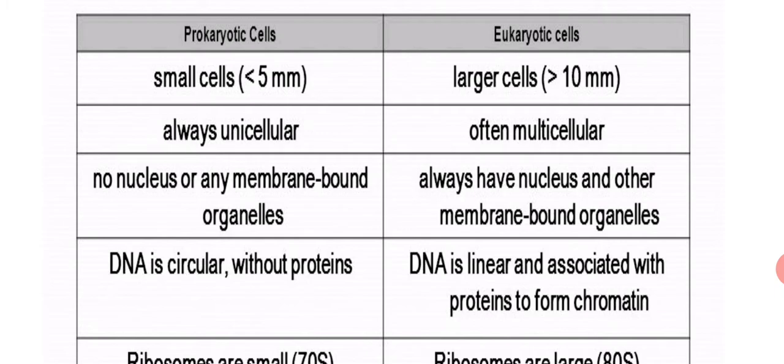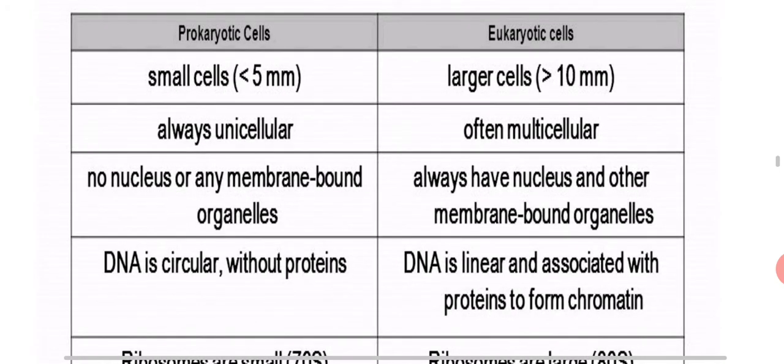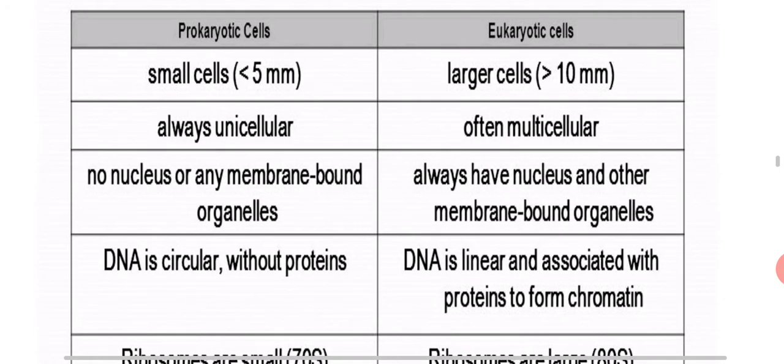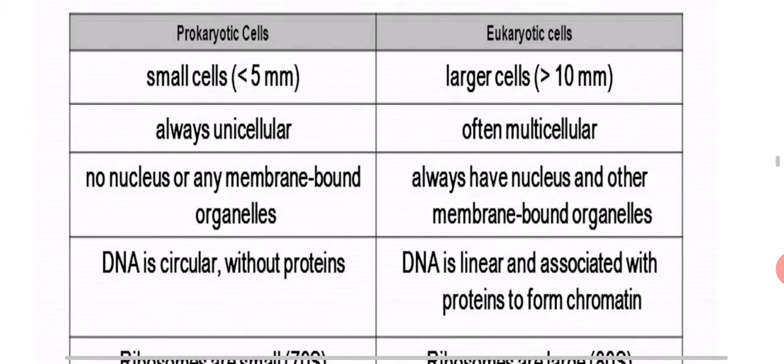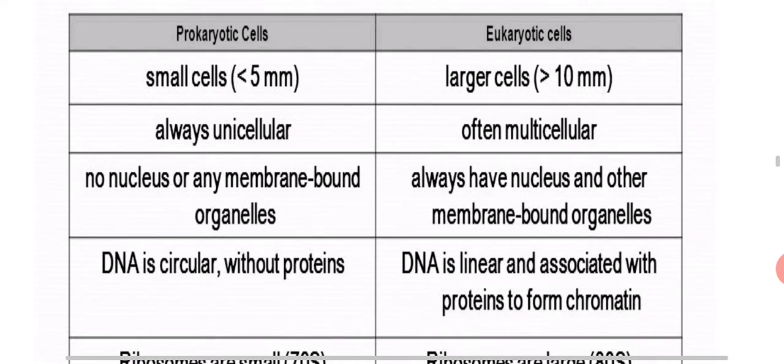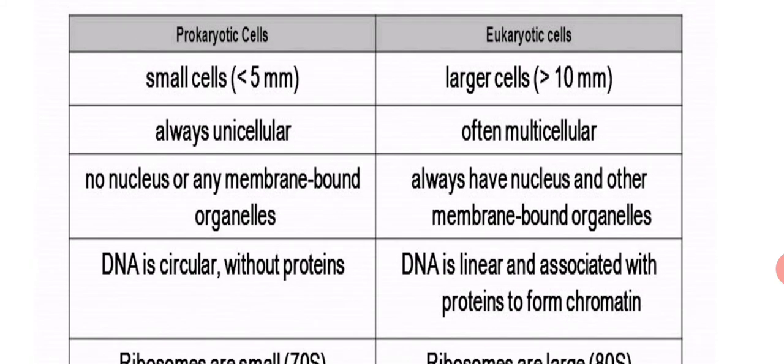Prokaryotes are always unicellular and eukaryotes are often multicellular. In prokaryotes, no nucleus or membrane-bound organelles are found, but eukaryotes always have a nucleus and other membrane-bound organelles.